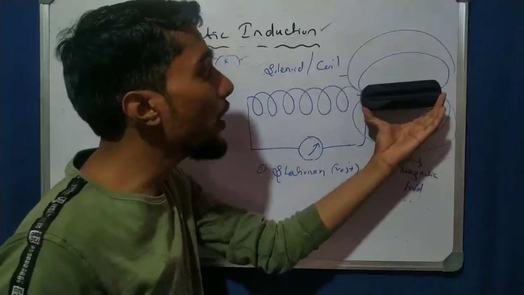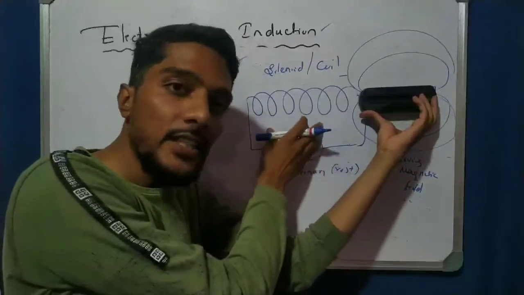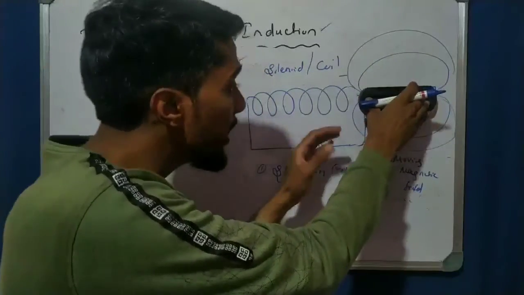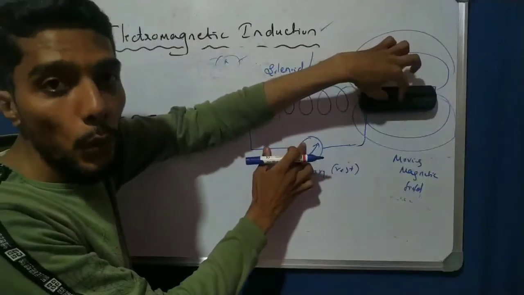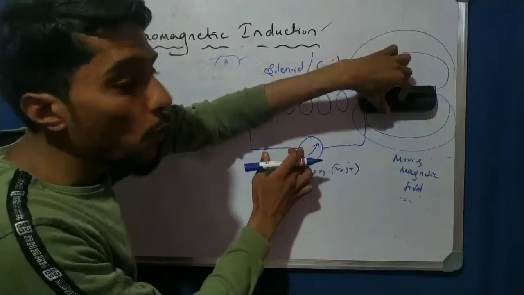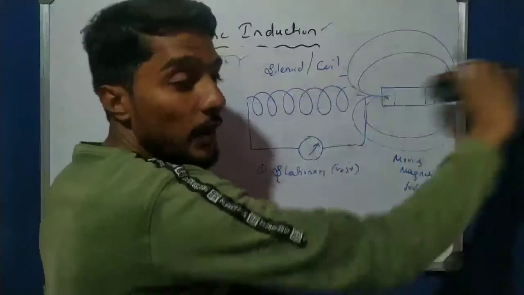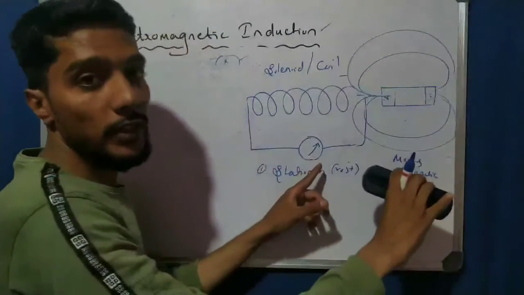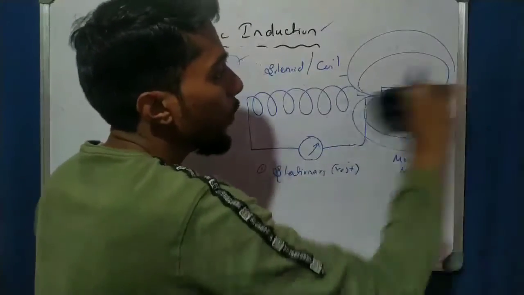When the magnet is at rest and the coil is also at rest, both at rest means the deflection is 0. It shows deflection only when there is a moving magnetic field. If I move this magnetic field, then only it shows deflection.